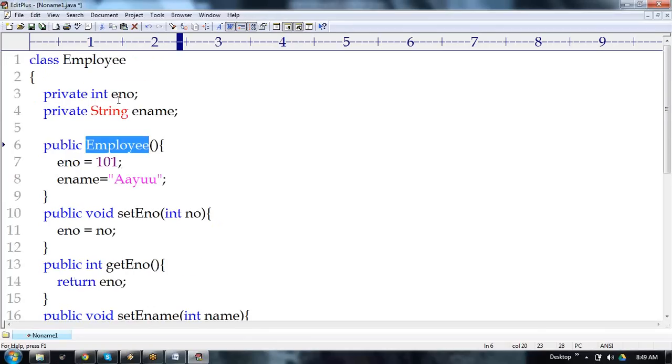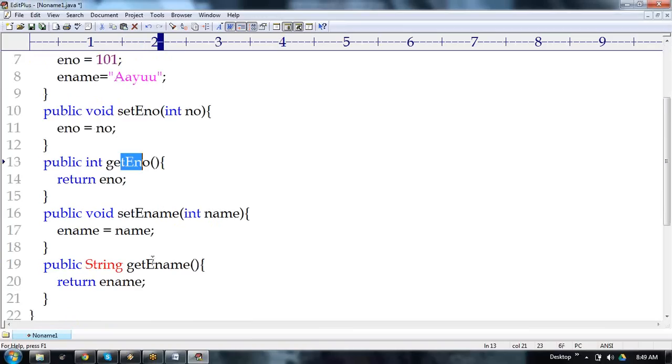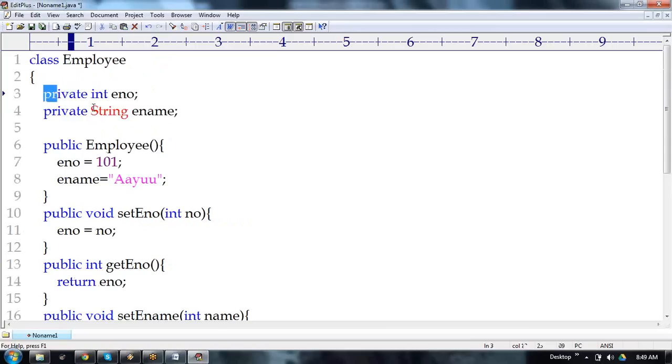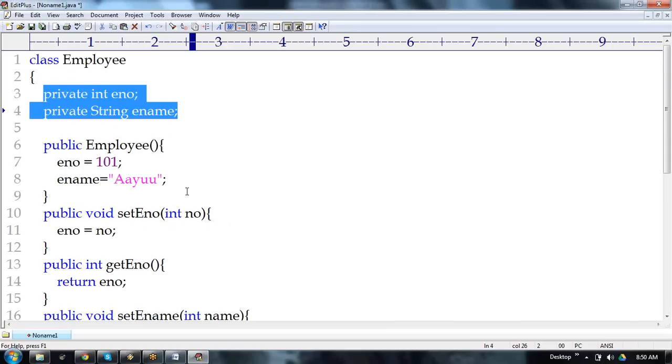Next, each and every variable, employee number and employee name, is a property. On each and every property, we need to write one set method and one get method. Look at this: set eno, get eno. In the same way, set e name, get e name. If there are 5 variables, we need to write 5 set methods and 5 get methods. If there are 10 variables, we need to write 10 set methods and 10 get methods.